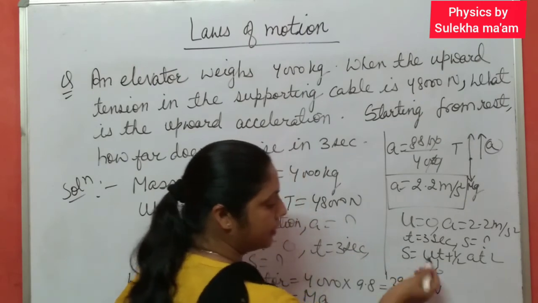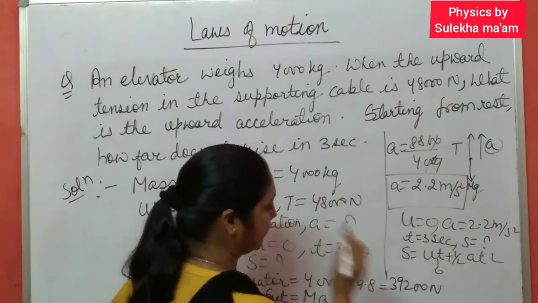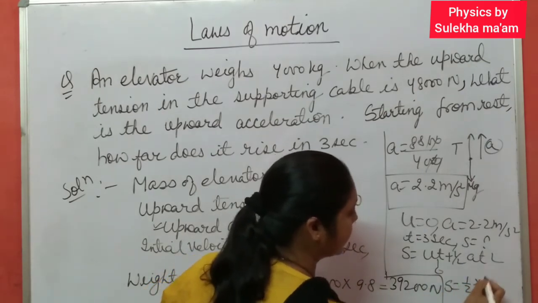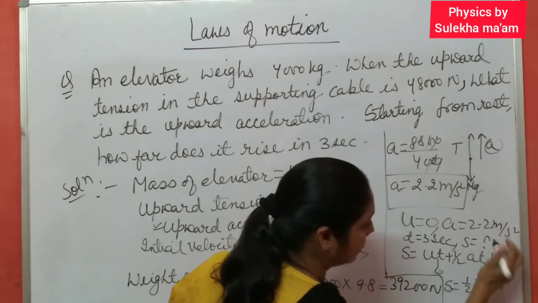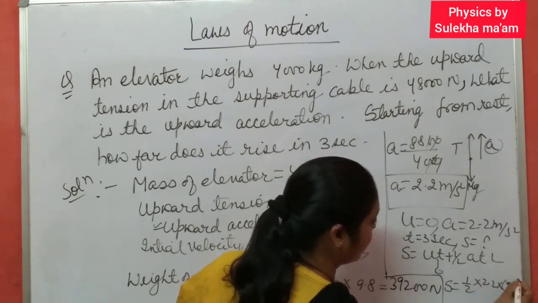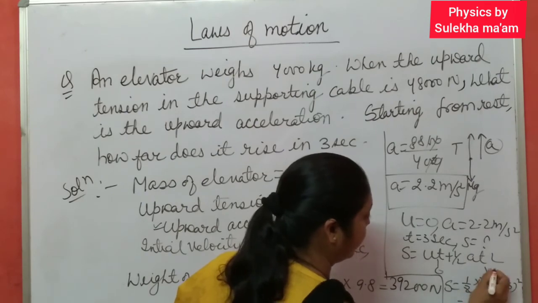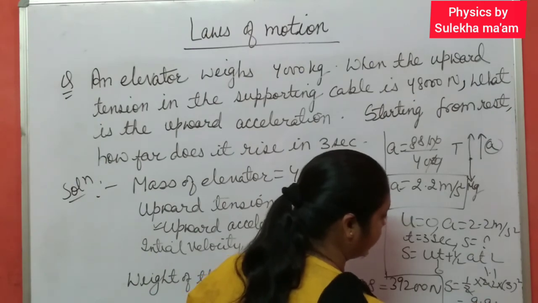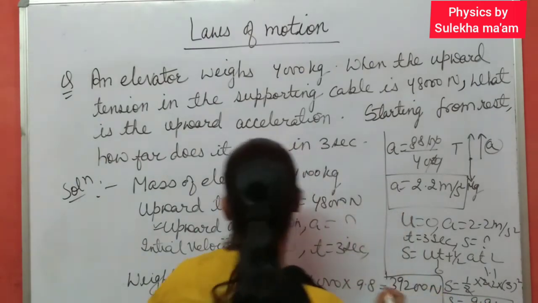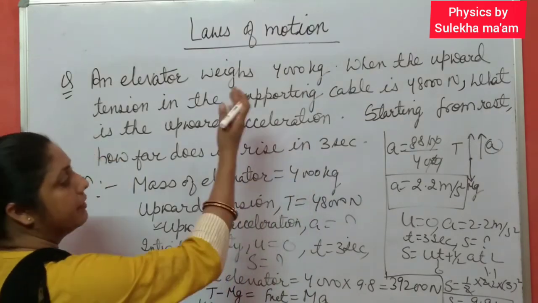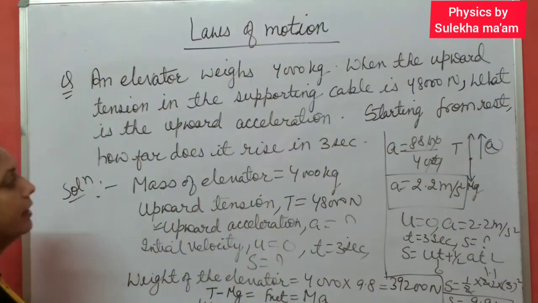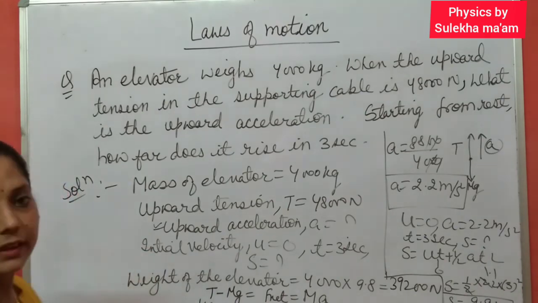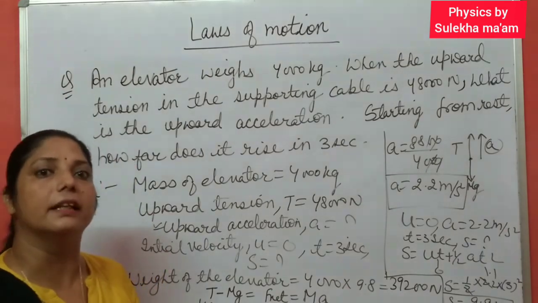Here this term is 0, u is 0, only half at square. So S equal to half. a is how much? 2.2, and time is 3 square. So this 1.1 and this 1.1 into 9, it means 9.9 meter. This is the distance by which the elevator rises in 3 seconds. In this way, you have to solve numericals. Is it clear? I think after this, the rest of the numericals will be discussed in the next videos.